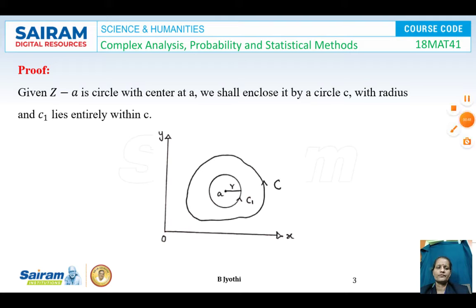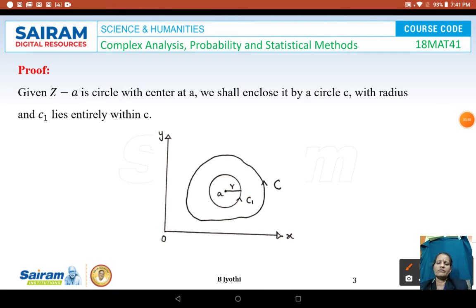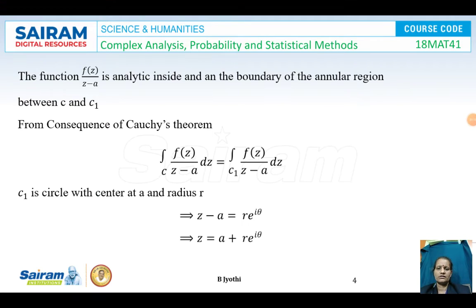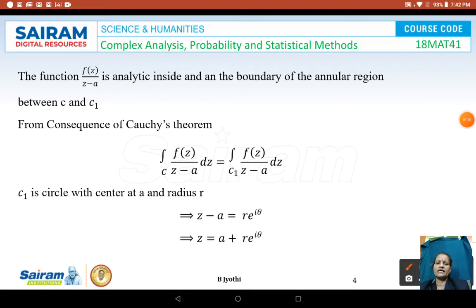Proof. Given z minus A is a circle with center at A, we shall enclose it by the circle C1 with a radius of r units, and C1 lies entirely within the curve C. The function f of z by z minus A is analytic inside and on the boundary of the annular region.